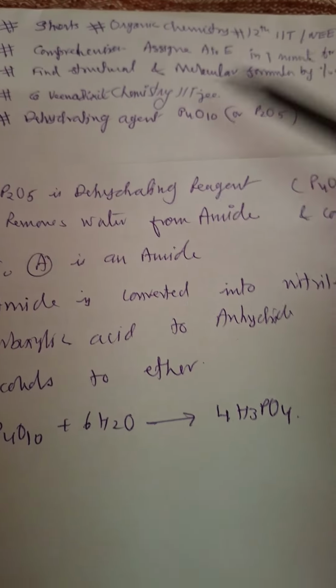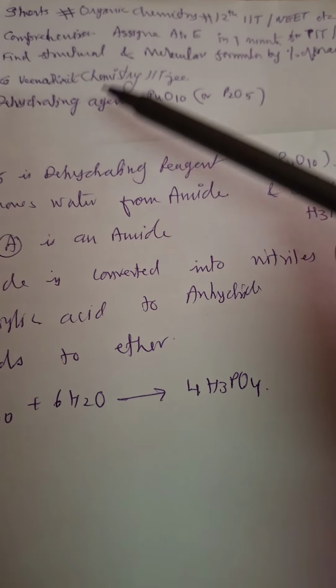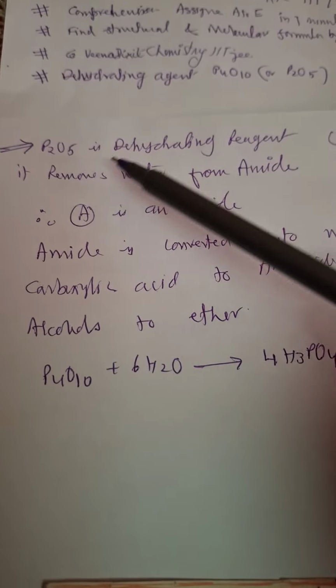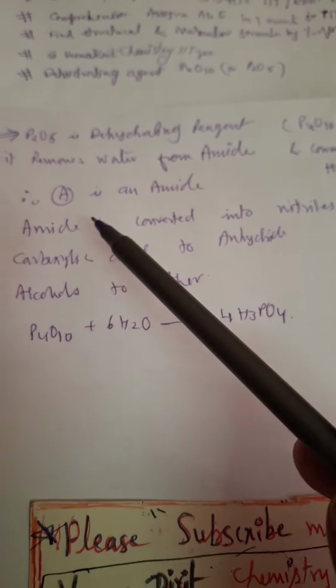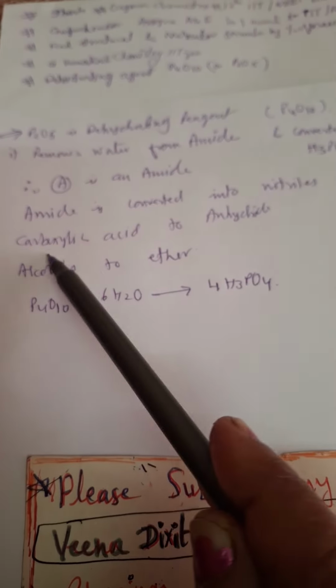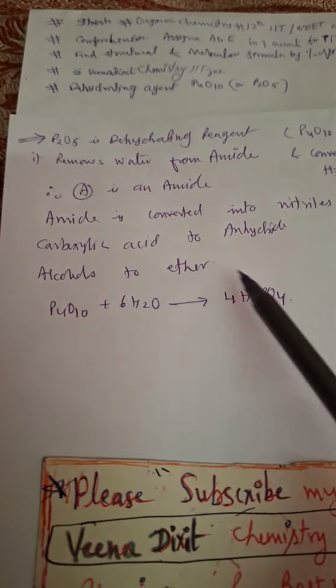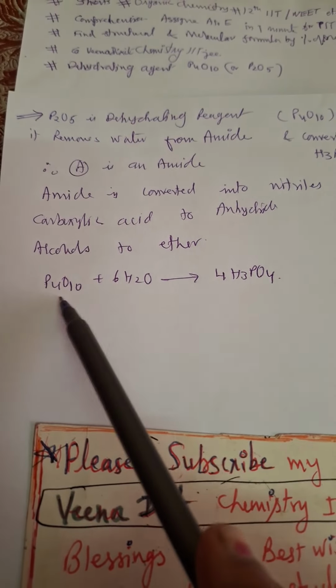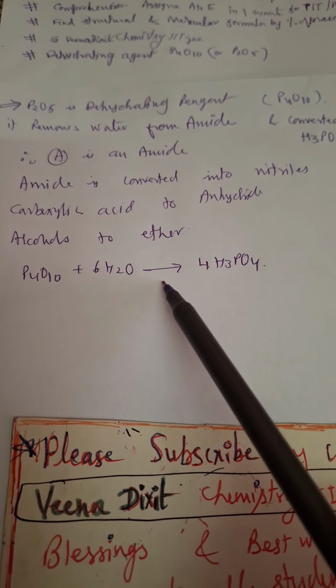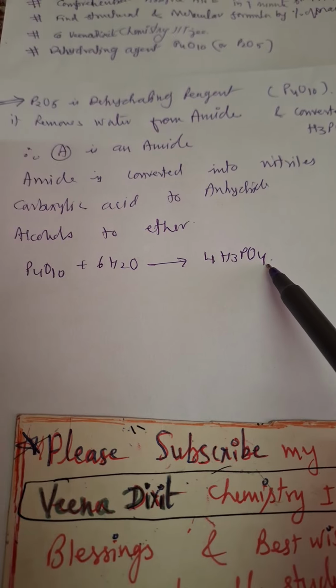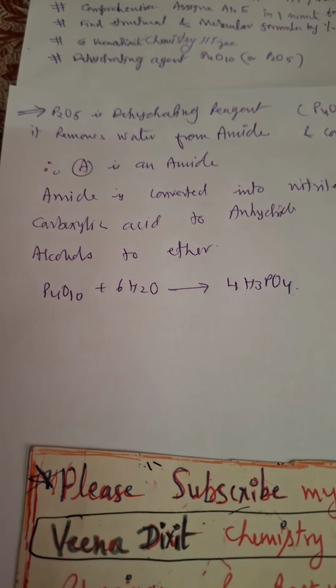Hello student, here we discuss a comprehension type question in which P2O5 is given. The role of P2O5 is to convert amide into nitriles, carboxylic acid to anhydride, alcohol to ether, and itself P4O10 is converted into H3PO4. Write down this equation. Sometimes they are asking this.